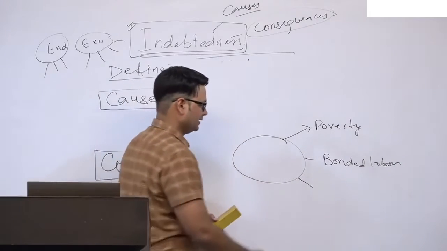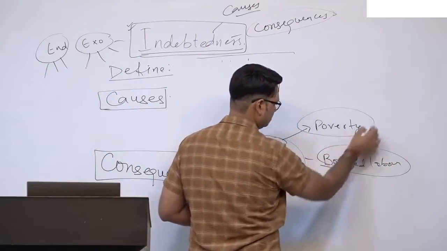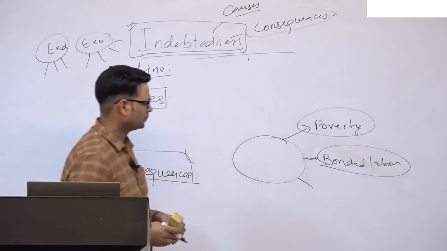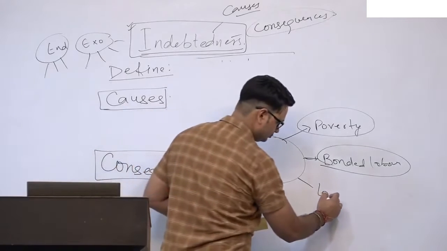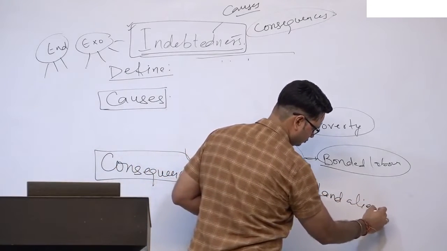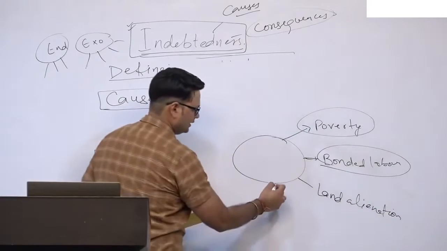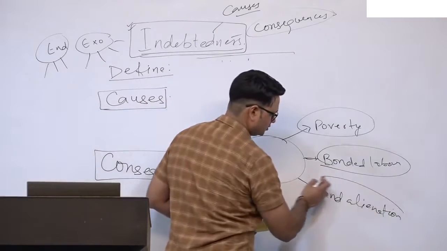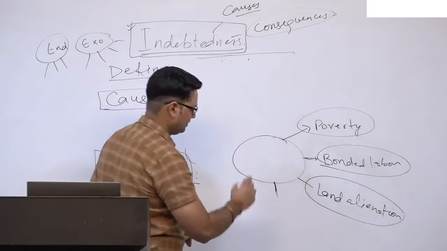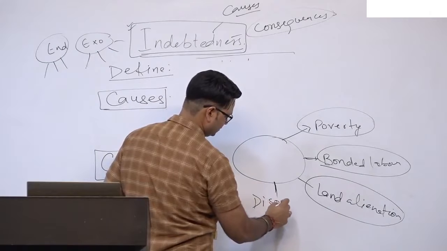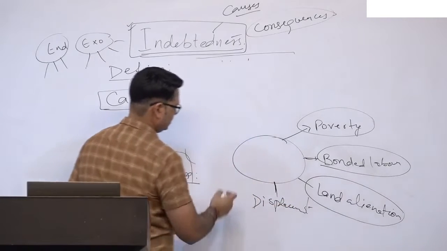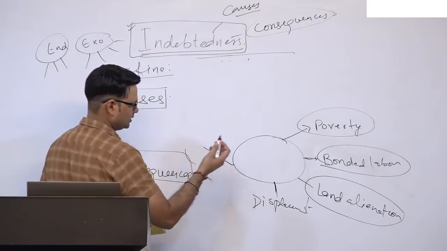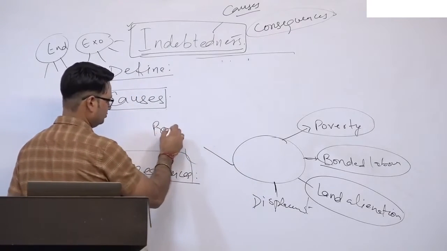Okay, not only poverty and bonded labor, but it can lead to land alienation. Right. It can also lead to displacement. Right. It can lead to prostitution,